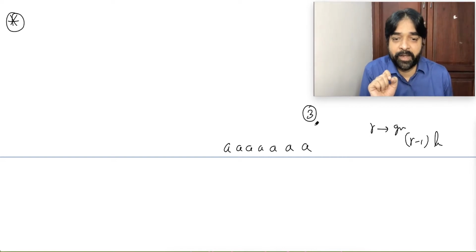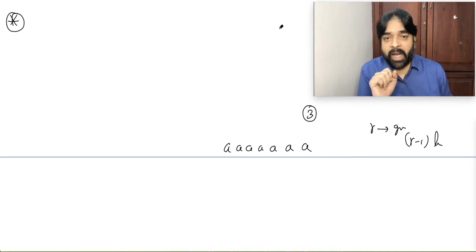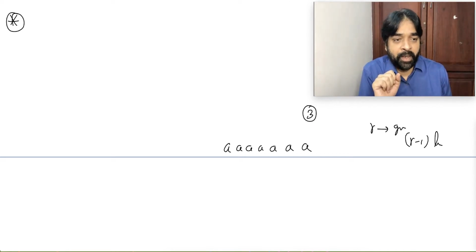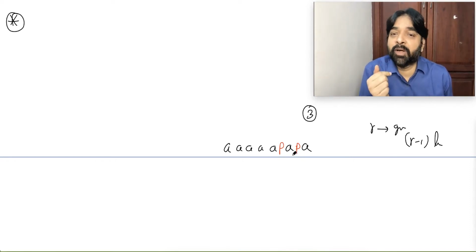Listen to me very carefully, everybody stop writing. 3 groups means 2 partitions are needed. This P is nothing but a partition. Right now is there 3 groups or not? 1 group this, 1 group this, 1 group this. This P can come here, 1 group this, 1 group this.